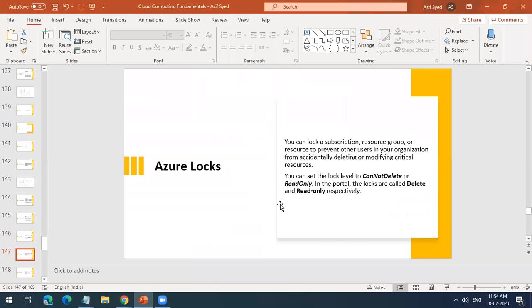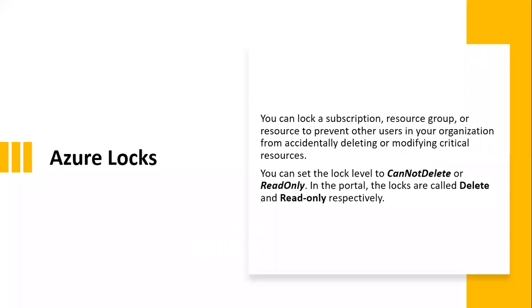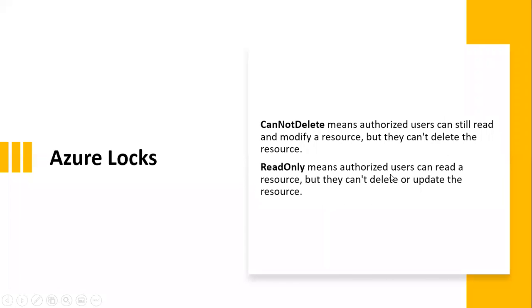The next thing we'll understand is Azure locks. Okay, what are locks? This lock feature helps you if you accidentally delete anything or modify any critical resource. It will help you get over it. So how can you do that? You can set locks: cannot delete or read only. What I mean by cannot delete is that the users can still read and modify the resource, but they cannot delete the resource.